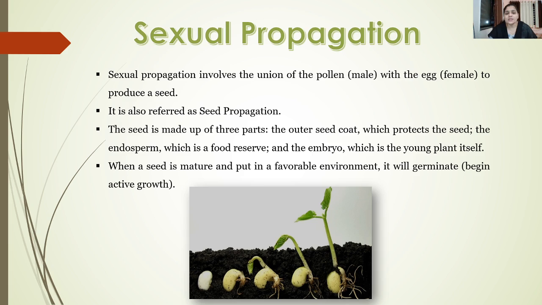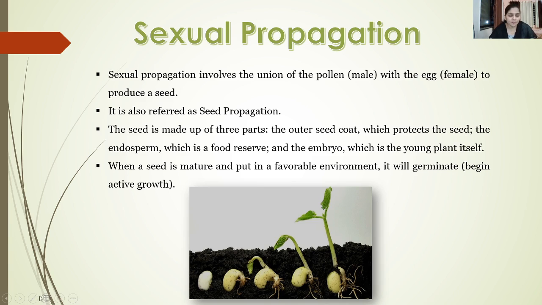Now, the structure of the seed is made up of three parts. The outermost layer is called the seed coat, which functions to protect the seed. The second or middle part is called the endosperm, which is the food reserve of the seed, and finally the innermost is the embryo, which is the young plant itself. So when a seed matures and is put into a favorable environment, it will germinate, and thus a plant will begin to grow.